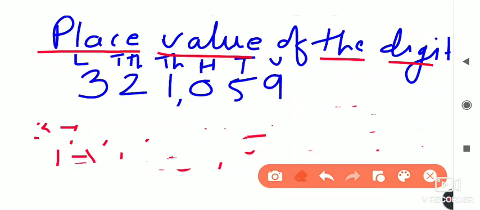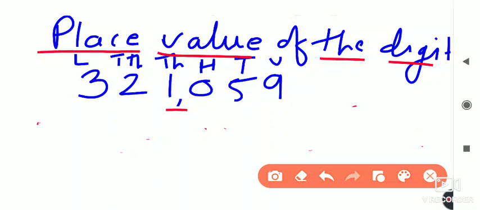Questions like this also come: what is the place value of 1 in the given number 321059? They do not ask serially. They ask what is the place value of 1. At that time we have to find out at which place 1 is present. Counting, it is at the thousands place, so its place value is 1000.